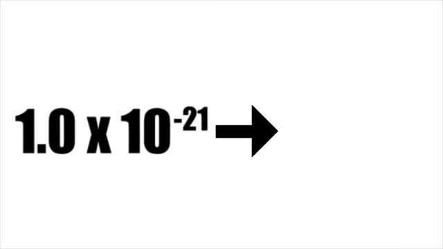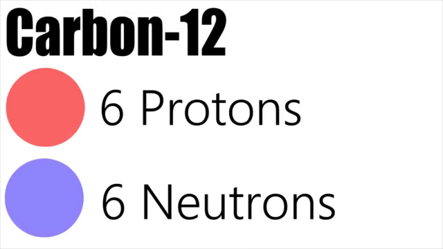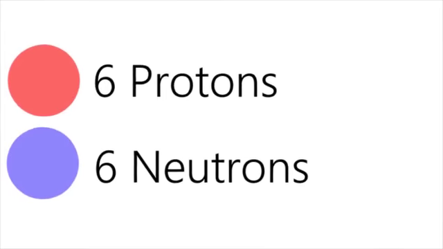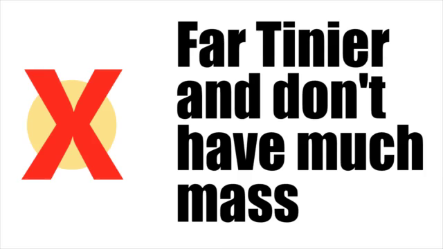Since these tiny masses are so difficult to work with, an atomic mass is often expressed in atomic mass units. 1 U is equal to 1/12 the mass of an atom of carbon-12. Since carbon-12 contains 6 protons and 6 neutrons, hence the name carbon-12, each proton and neutron has a mass of about 1.0 U. Electrons aren't included in an atomic mass unit, as they are far tinier than protons and neutrons and therefore don't contribute a lot of mass to the atom.